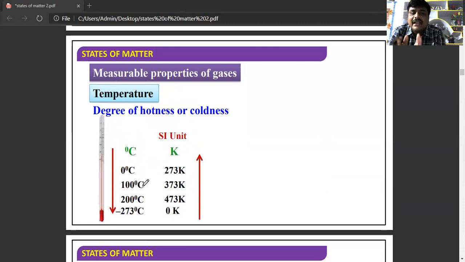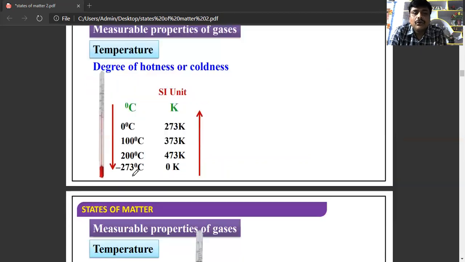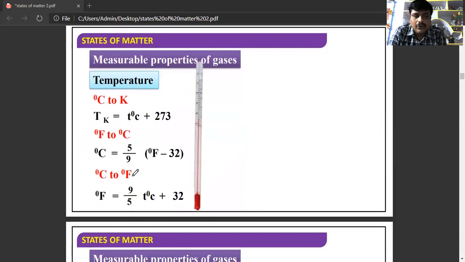And next one is temperature. All these are measurable properties. What is temperature? The degree of hotness or coldness. There are different scales for measuring temperature. One is the Celsius scale and the second one is the Kelvin scale. How to convert the Celsius scale to the Kelvin scale? Plus 273. If we add 273, the Celsius scale will be converted into the Kelvin scale.